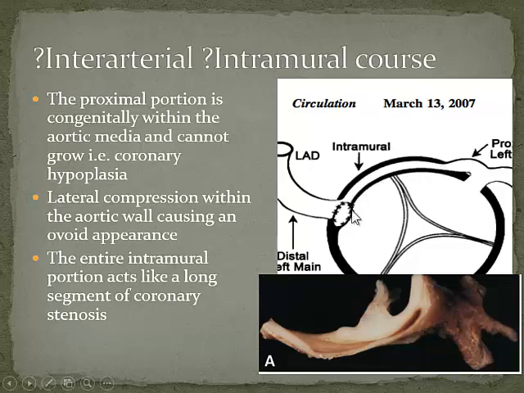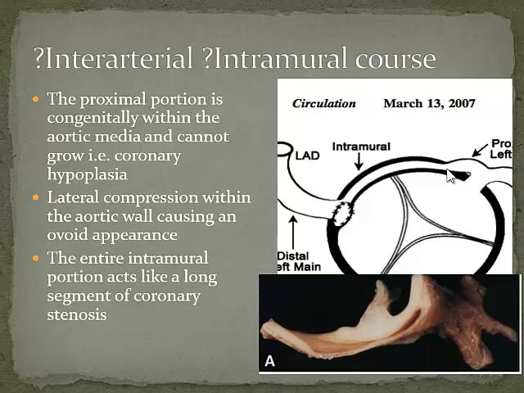And because it's intramural, it almost acts like a long segment of stenosis because there's no space for it to grow because it's within the wall of the aorta itself. And because of that, it looks long and narrow. Because of that, it looks sort of ovoid in cross-section. And because of that, the proximal bit of it looks like a slit-like opening of the coronary ostium. All the funny things that you were seeing, and you will see loads of it today, hopefully.